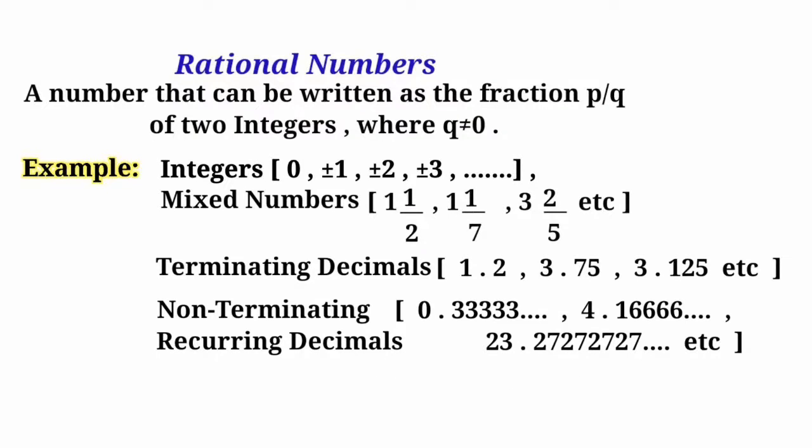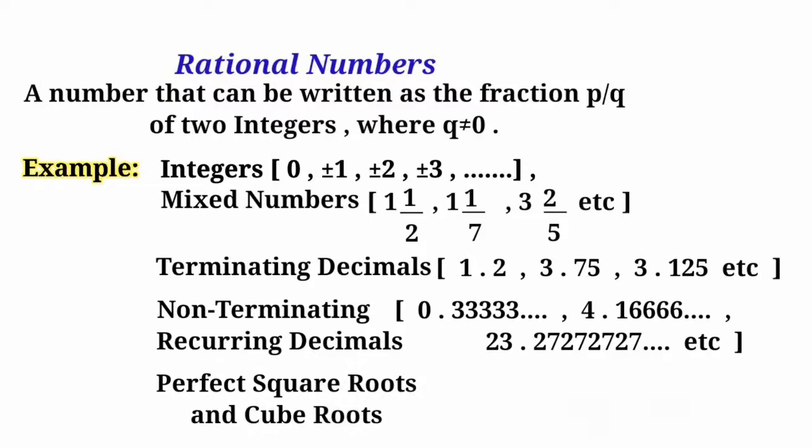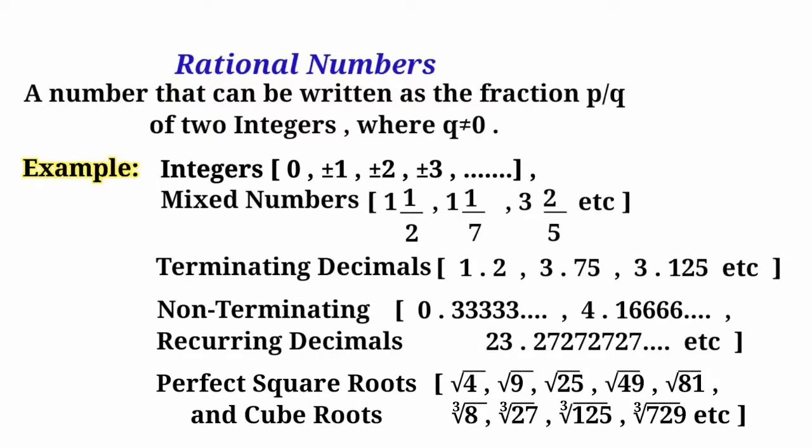All of the perfect square roots and cube roots are also rational numbers because they result in integers. Integers are rational numbers. For example, square root of 4 and cube root of 8 result in 2, which is an integer, hence also a rational number.